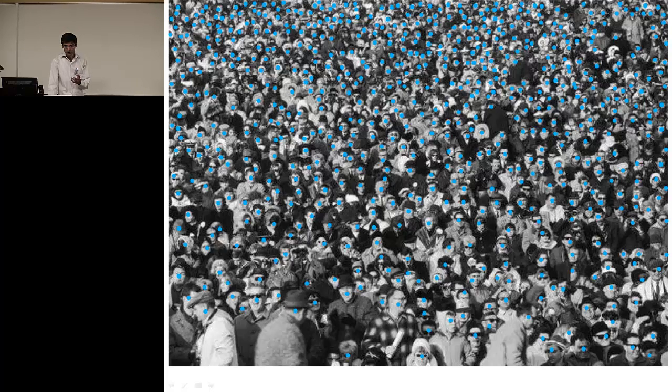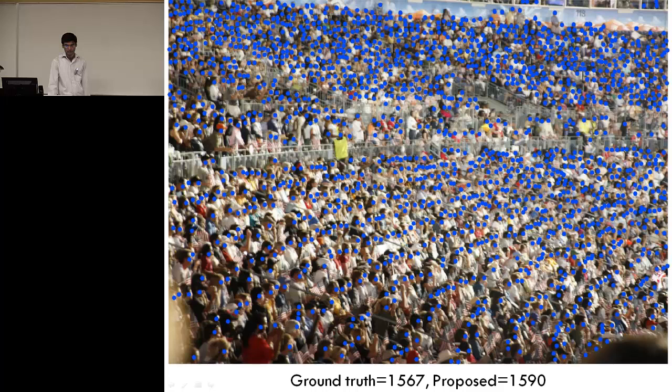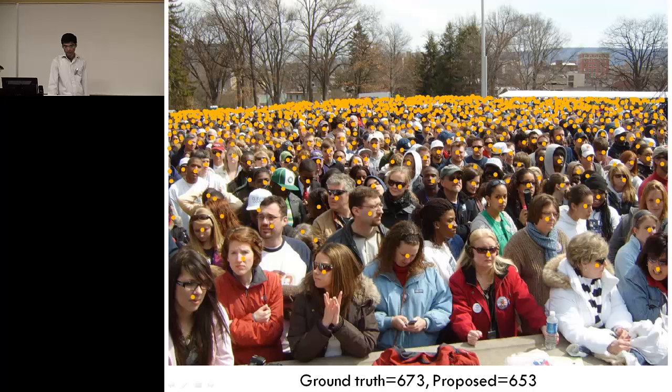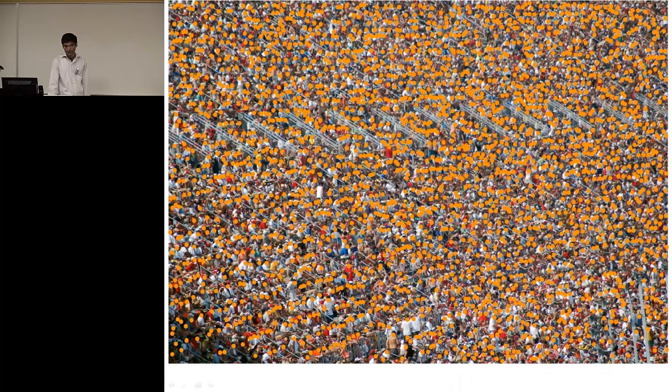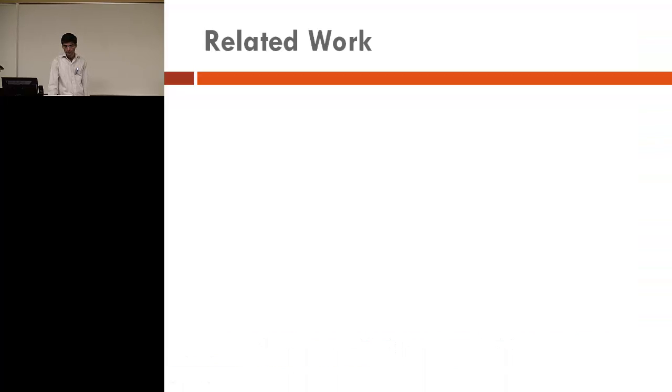This is one image. The dotted points are the annotations, and the results on this image are that the ground truth was 634, and we estimated 640 people. Similarly, a few more examples. This image had 1,500 people, and we predicted very close. Similarly, in this image, which has trees and sky also, the ground truth was 673, and we predicted 653. Similarly, some more examples, 2,300 people, and here we have an error of about 200 people.